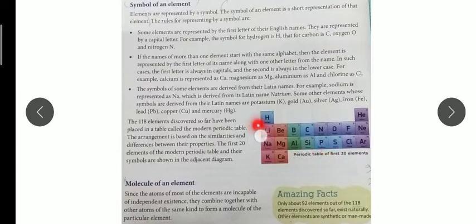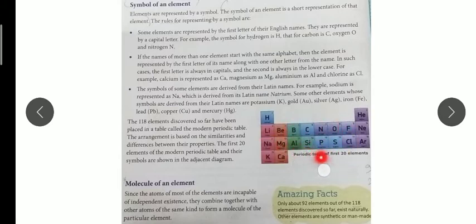For hydrogen we write H, then helium He, lithium, beryllium, carbon, nitrogen, oxygen, fluorine, neon, sodium, magnesium, aluminium, silicon, phosphorus, sulfur, chlorine, argon, potassium, and calcium. Like this, the first 20 elements are given, and they have their unique symbols.